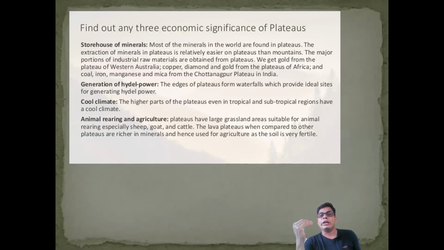In the plateau of Western Australia, a huge amount of gold is already found, also copper and diamond. In the plateaus of Africa, all minerals are found. In our southern India, the Chotanagpur Plateau, southern India is also very resourceful for all types of resources: coal, manganese, iron, mica, all found in the Chotanagpur Plateau area. That is why it is called the storehouse of minerals. Plateaus are always considered a storehouse of minerals.